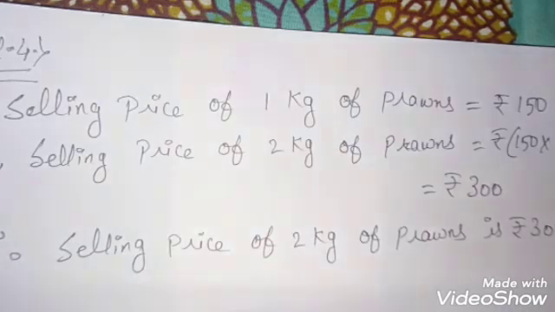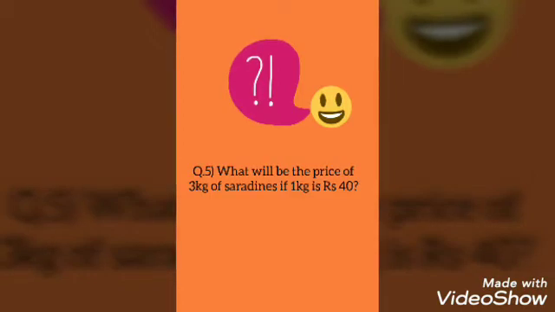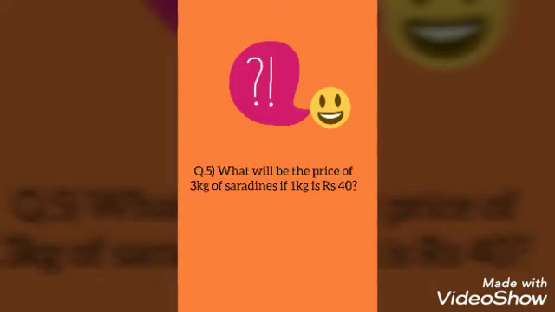So this is a very easy question because the 1 kg price was already given. If it would not be given in the question, then we would have to find it out. Now next question, number 5. What will be the price of 3 kg of sardines if 1 kg is rupees 40? Understand the question first. The price of 1 kg of sardine is rupees 40. We have to find out the 3 kg price.